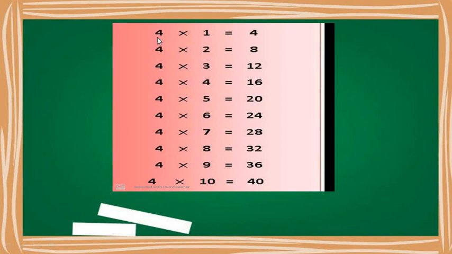Now repeat after me. 4 ones are 4. 4 twos are 8. 4 threes are 12. 4 fours are 16. 4 fives are 20. 4 sixes are 24. 4 sevens are 28. 4 eights are 32. 4 nines are 36. 4 tens are 40. So this was the table of 4.